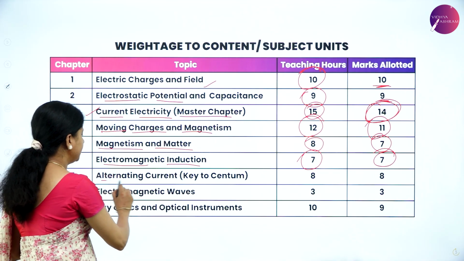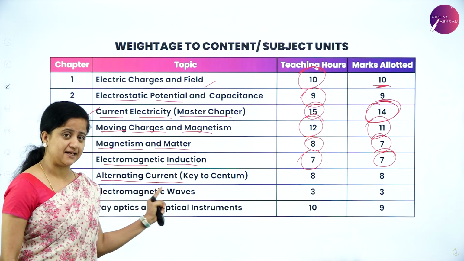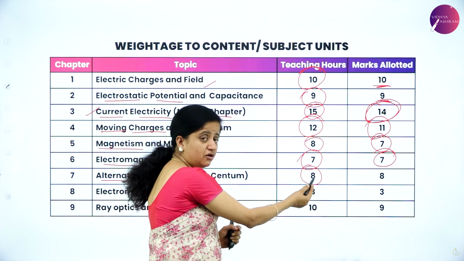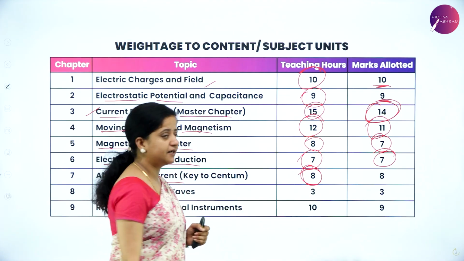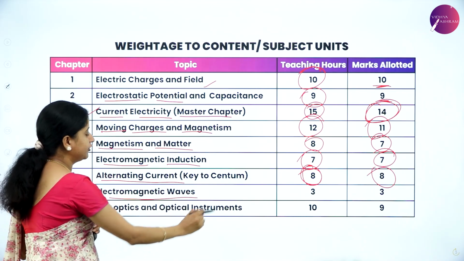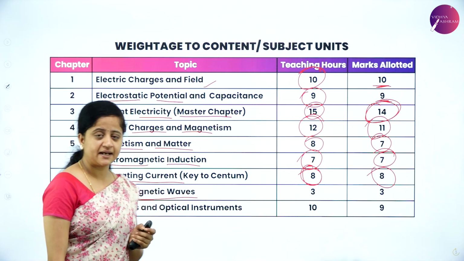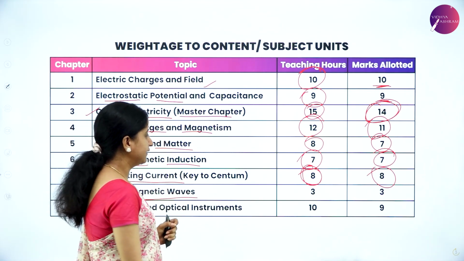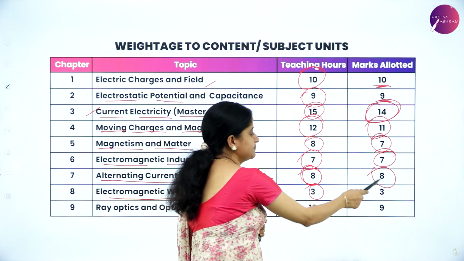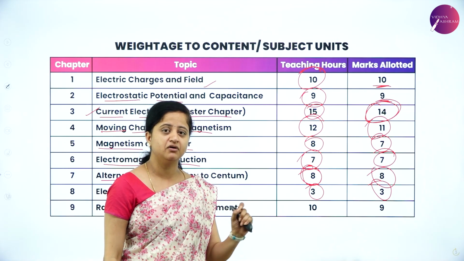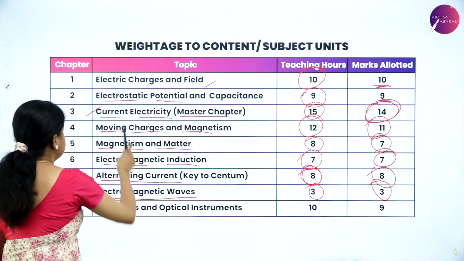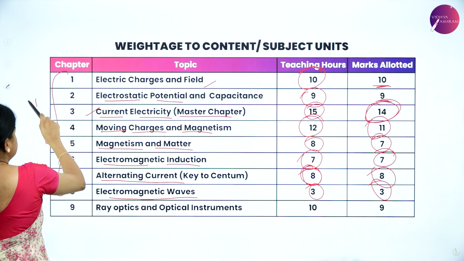Next we have alternating current. In short, we'll call it AC, alternating current, and it is a key to centum. The number of teaching hours for AC is 8 and the marks allotted to this chapter is 8 marks. Next chapter we have is electromagnetic waves. This is the shortest chapter of your syllabus. The teaching hour required for this chapter is 3 hours and the total marks allotted to electromagnetic waves chapter is 3. So this is about your first part of physics.